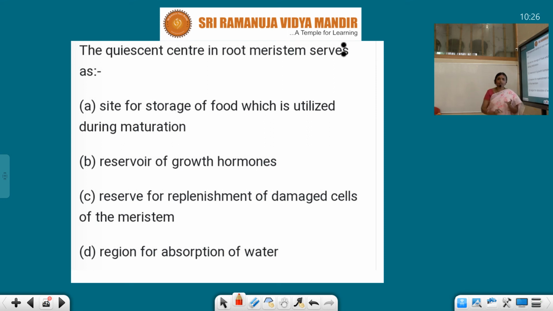Like the stem, the root also has meristematic cells, so that the root keeps elongating. So it is a reserve for replenishment, that means again filling the damaged cells of the meristem. Replenishment means filling again, so the cells which have ruptured or been damaged are replaced. So here C is the answer.